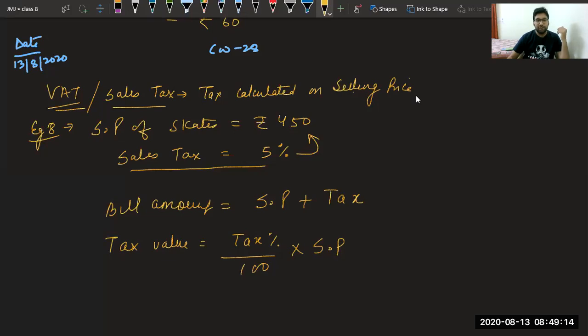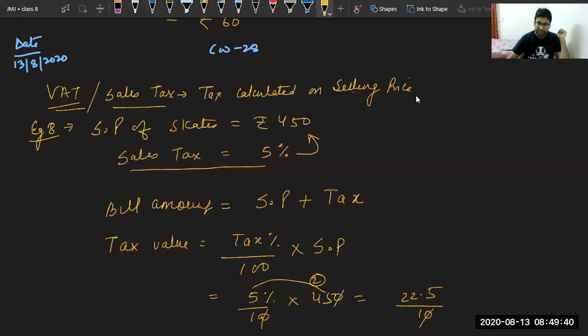Now, let me put the value of tax, that is 5% upon 100 into SP, which is 450. Let me cut this. So we will get 5 into 45 is 225, upon 10. I have told you not to touch these beautiful numbers. Just cut the 0 and put a decimal.